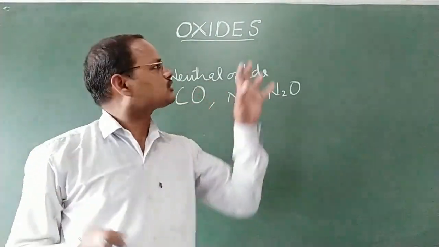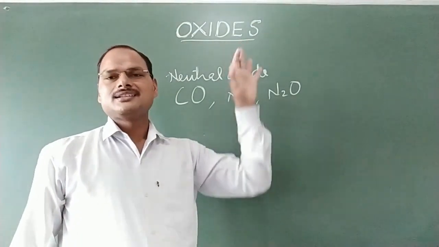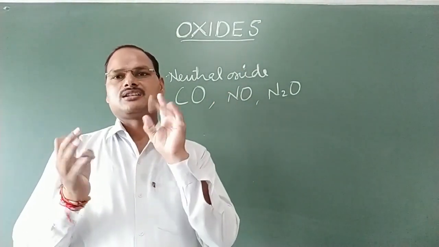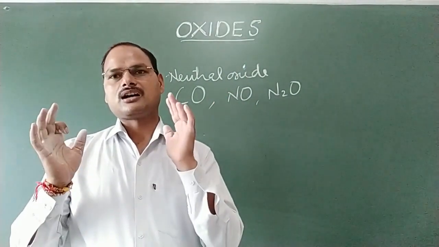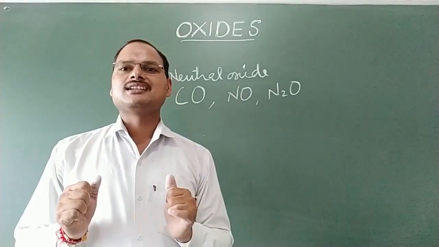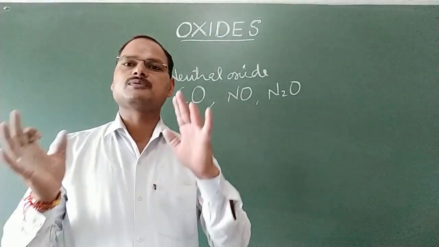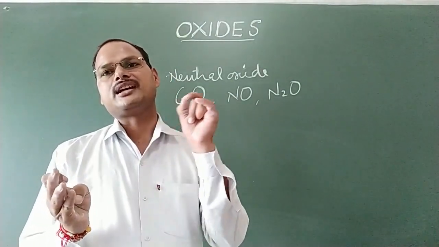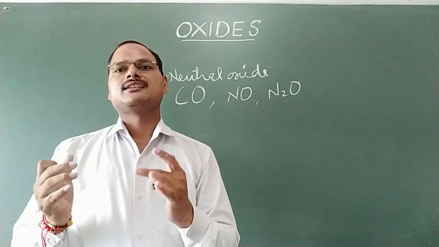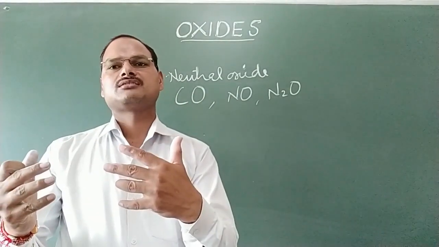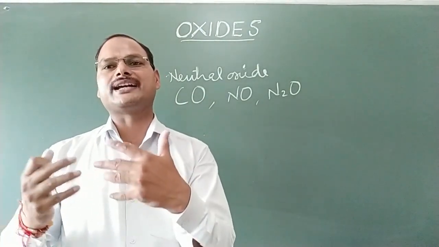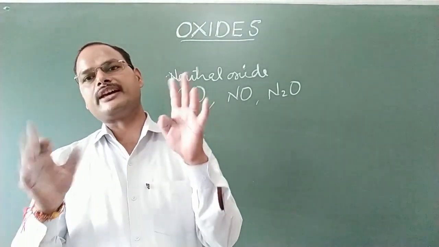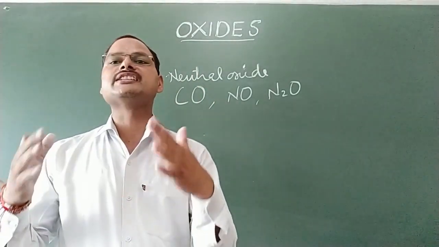It means in this topic, oxides, I have explained 3 important topics related to oxides. What is oxide? How we can prepare oxides, and different types of oxides, means classification of oxides in 4 parts: acidic, basic, amphoteric and neutral, and their explanation, means how we can justify that a given oxide is acidic, basic, neutral or amphoteric. I have explained all these topics.